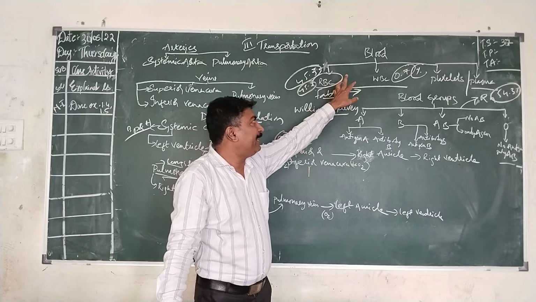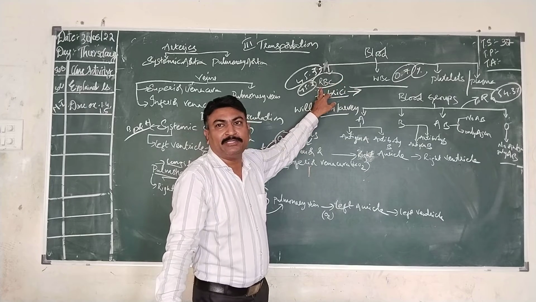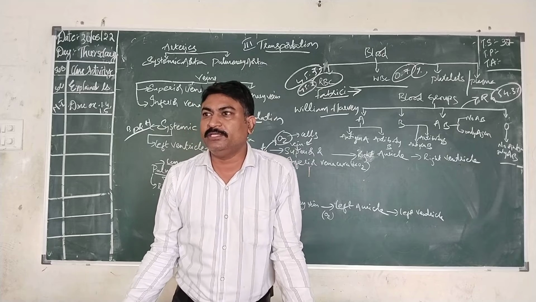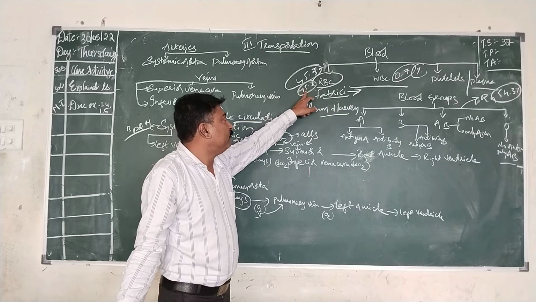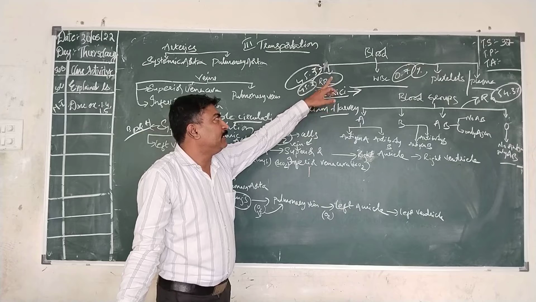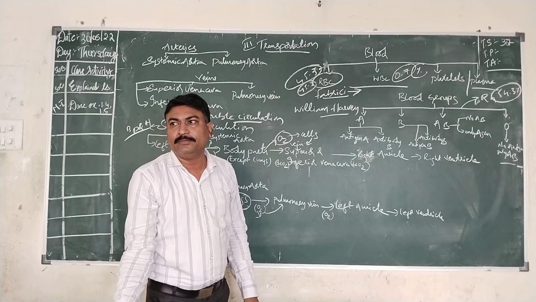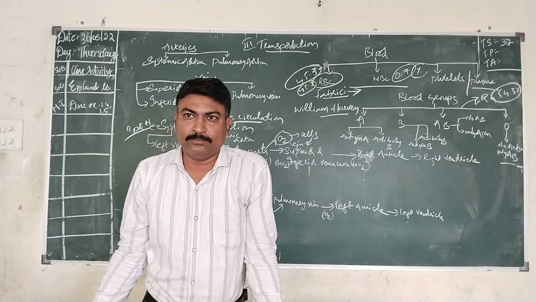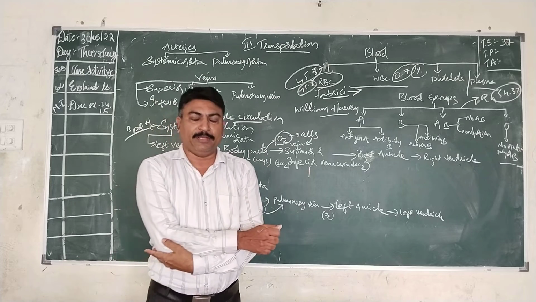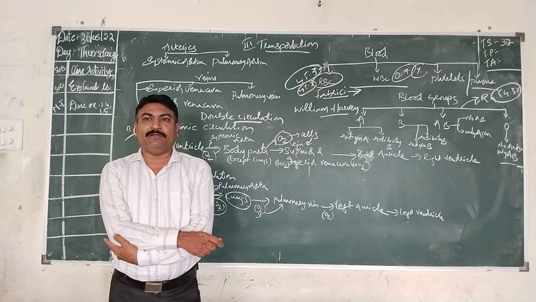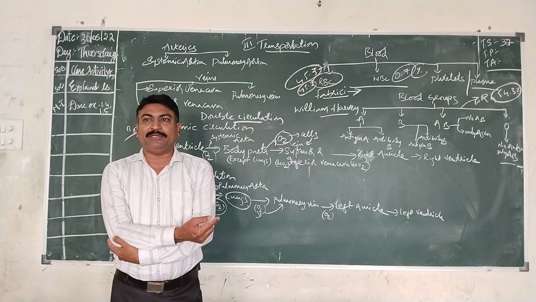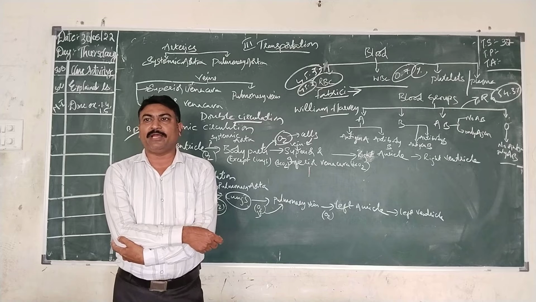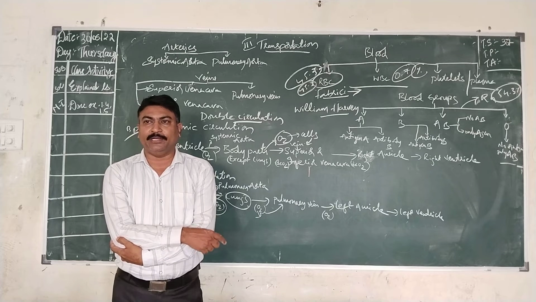So blood is red in color because of the presence of red blood cells. Red blood cells are the ones which give red color to the blood. Since their percentage is more, nearly 46%, that is the reason why our blood is red in color. And red blood cells are produced in bone marrow. They are developed in bone marrow and supplied to the blood, and when they mix with plasma, they give red color to the blood.